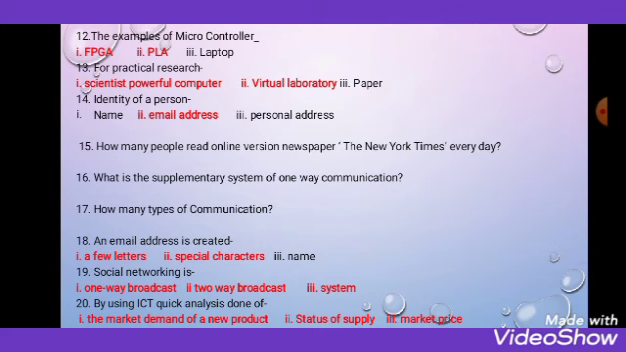20 number question, by using ICT, quick analysis is done of option 1, the market demand of a new product. Yes. Option 2, status of supply. Yes. Option 3, market price. Yes, analysis can be done based on these 3 points. So all 3 are the correct answer.